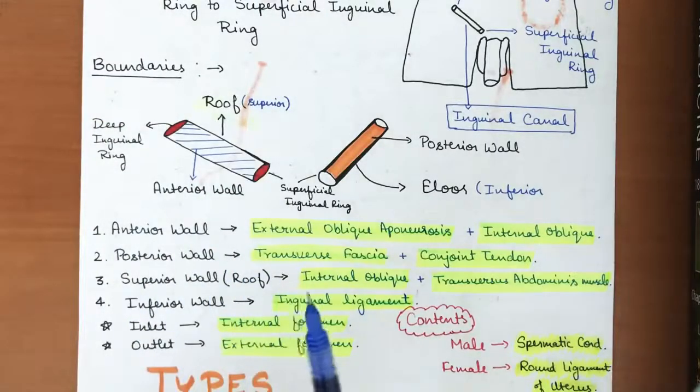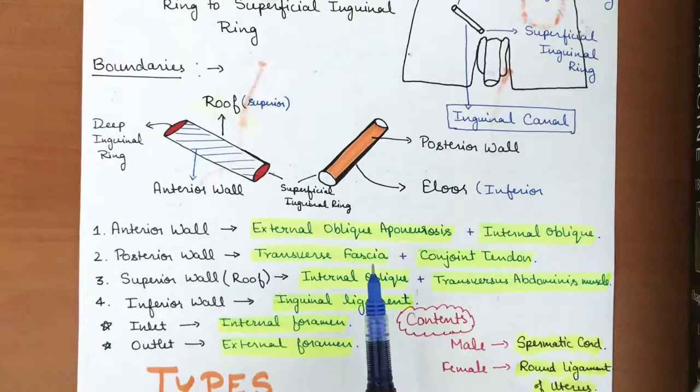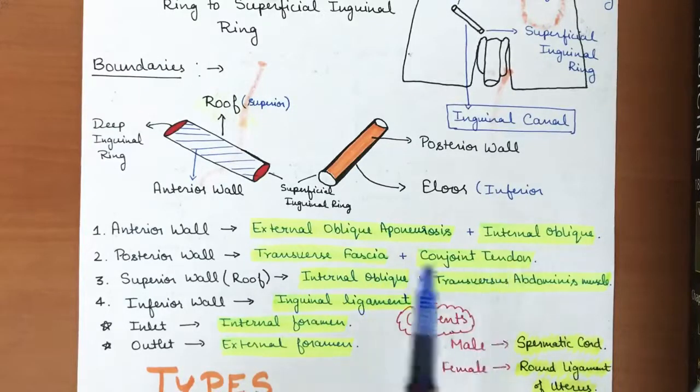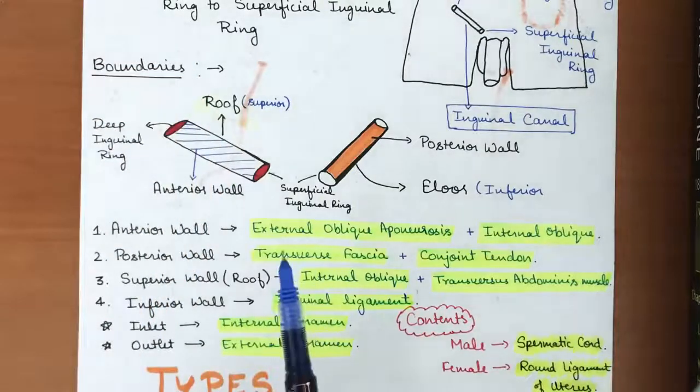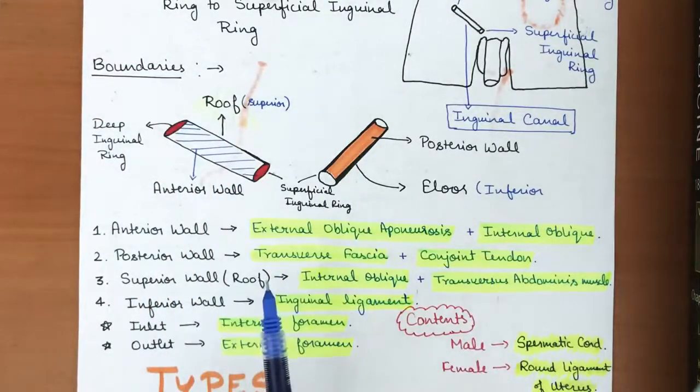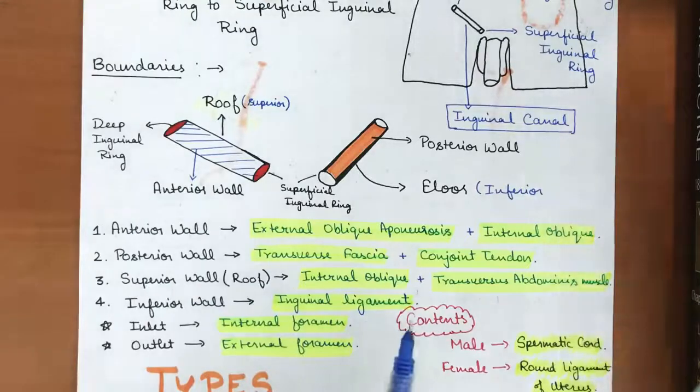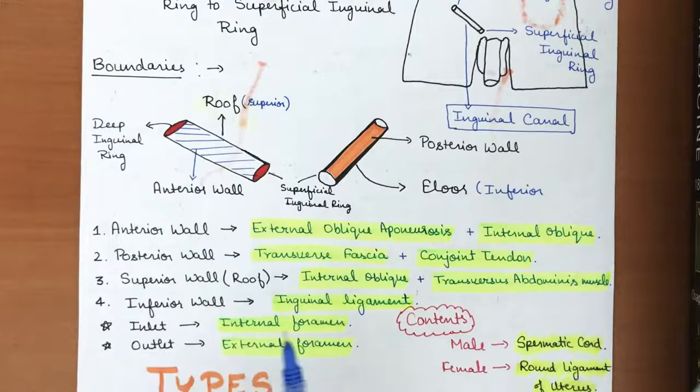The posterior wall will be formed by the transverse fascia and the conjoint tendon. So the posterior wall, the wall behind the inguinal canal, will be formed by these two structures. The superficial wall, or the roof, will be formed by internal oblique muscles and transverse abdominis muscle. Inferior wall will be formed by the inguinal ligament.